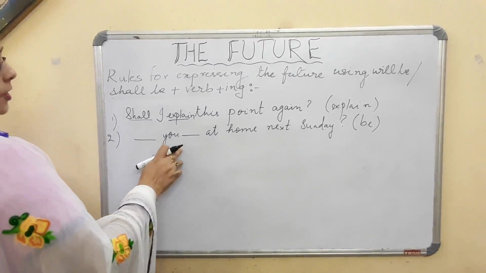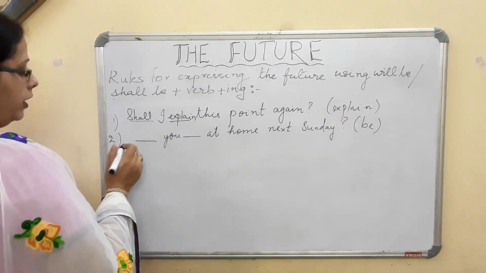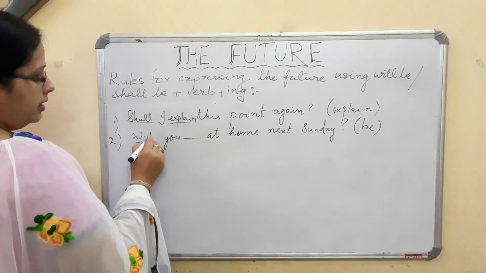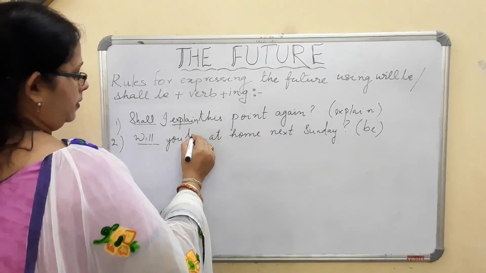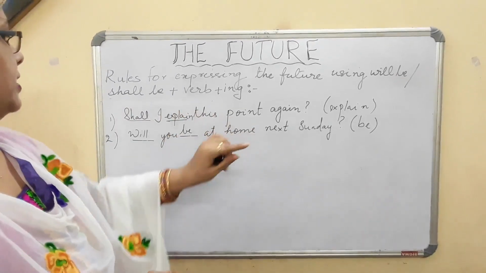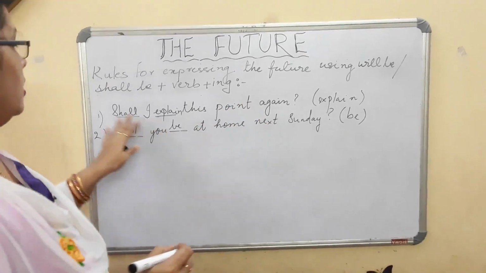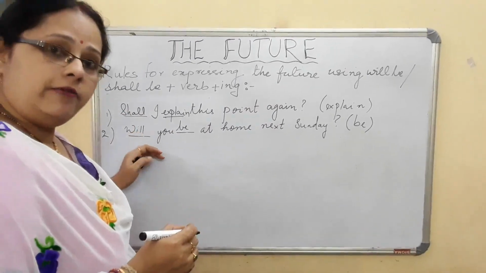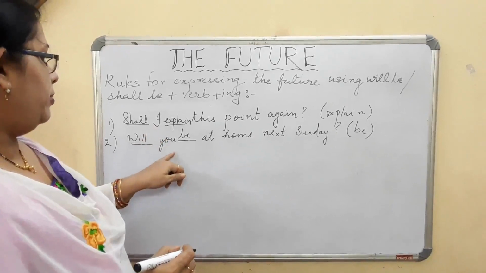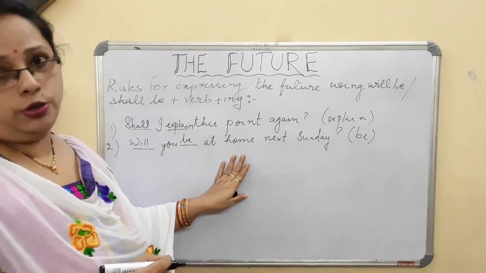Now here you say dash, you dash at home next Sunday. Now here with you, what are you going to use? Will you be at home next Sunday? So by seeing this, you can understand that when we are making the questions, we have to use shall and will at the beginning, then your noun and pronoun, then the word that is given to you. I hope my point is clear to you all.